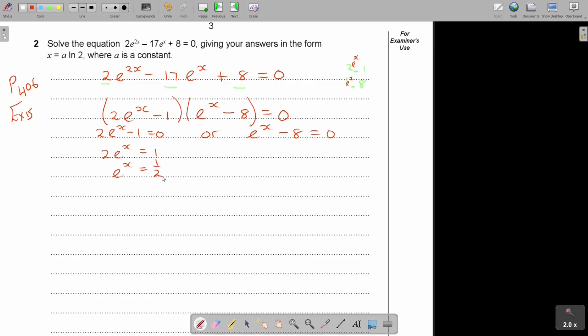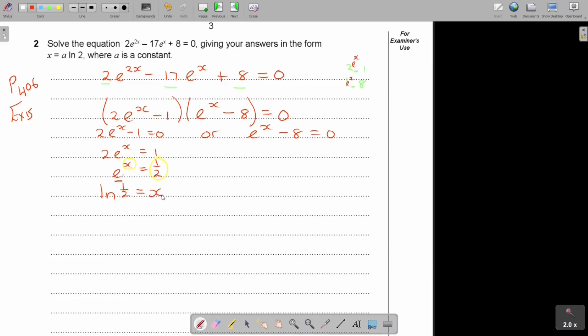Okay, so now I'm going to go from log to exponential form. But remember, if it's an e, then it's ln. So look what I do. There's the base. So ln means a base of e. And then what I do is I swap the sides. Do you see? So it's ln a half, and that is equal to x.